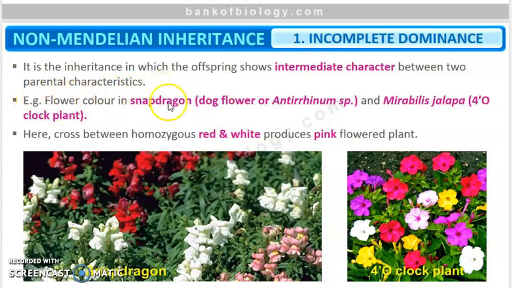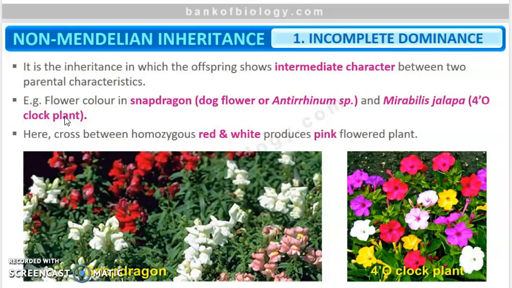We saw the example of the flower where this experiment was carried out, and after cross pollination between a homozygous red flower and a white flower, it produced pink colored flowers. So a cross between homozygous red and white produces pink flowered plants, right?